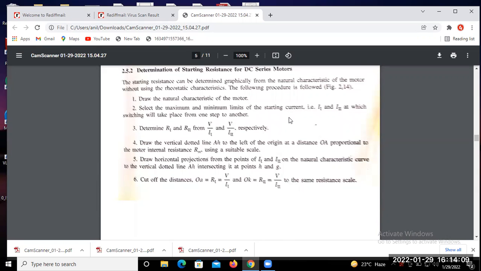Then you determine R1 and R1 dash from V by I1 and V by I1 dash respectively, and draw the vertical dotted line. So you are able to find the relation for the external resistance added in the DC series motor for starting.